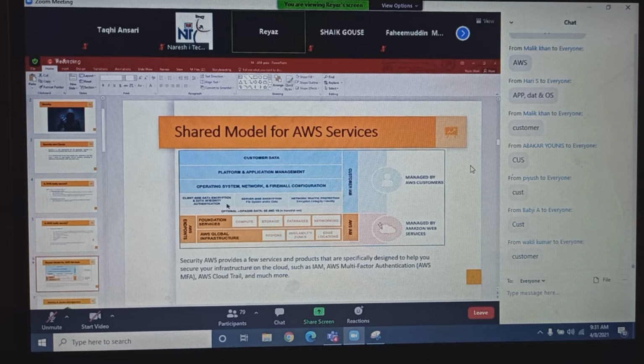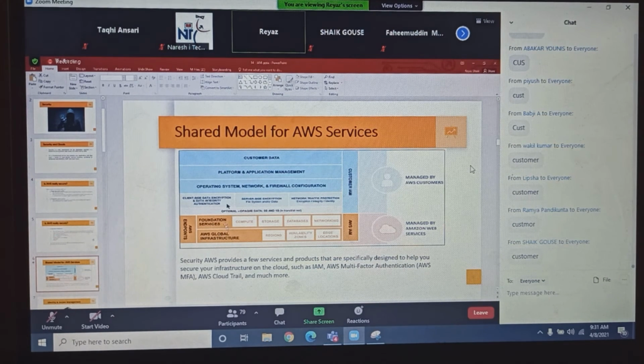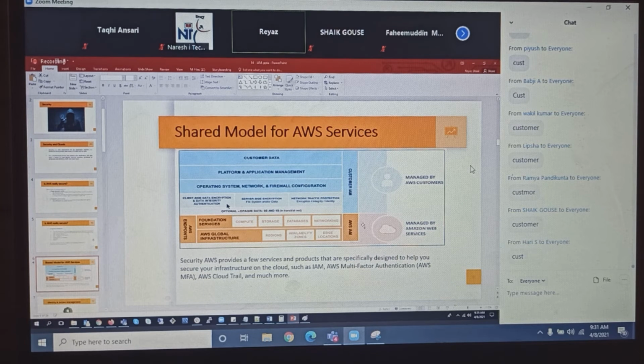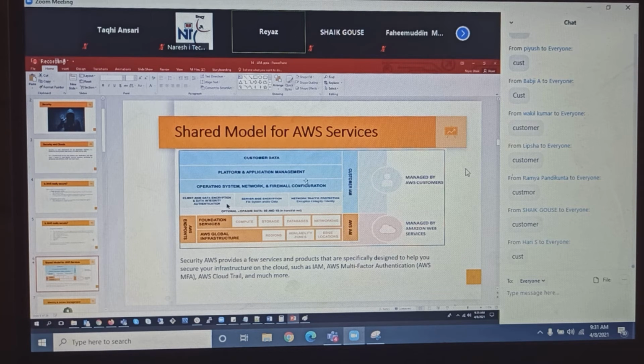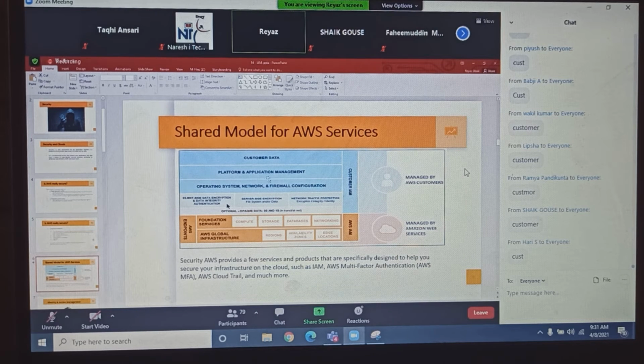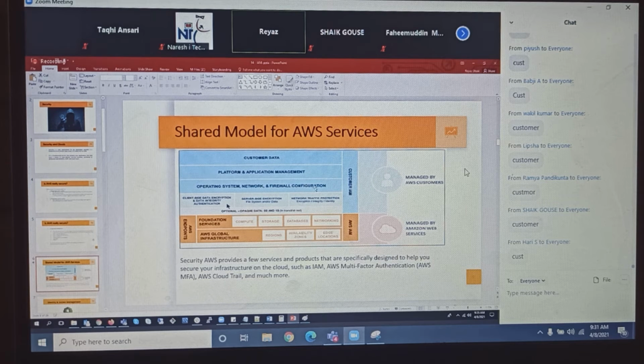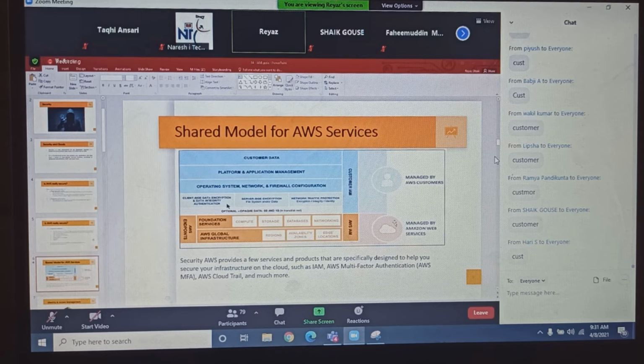Do you see that here? Your compute, storage, databases, networking, regions, availability zones, and edge locations are all completely managed by AWS in the bottom orange color. And on top of it, whatever data you put in, whatever platform you choose, whatever operating system you choose, whatever applications you have, and whatever network traffic goes inside your environment is completely managed by the customer. This is called the shared model. What is this called, guys? Shared model. Important.